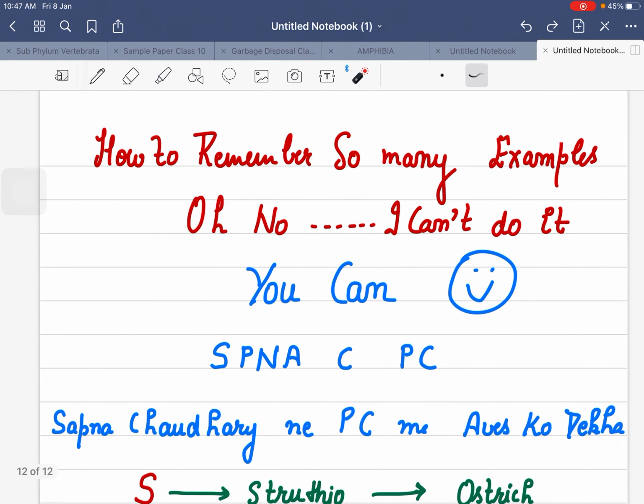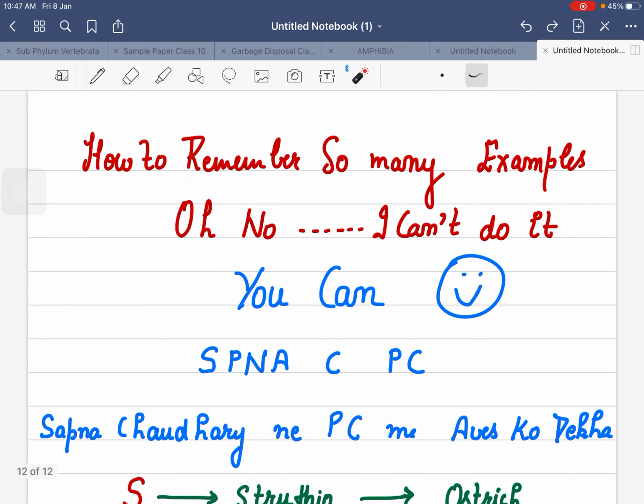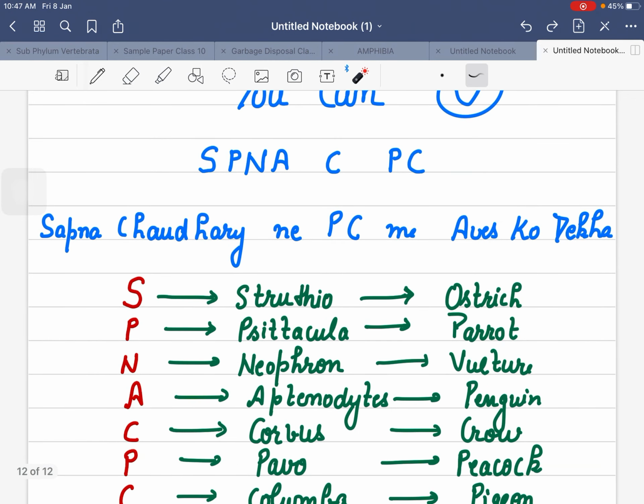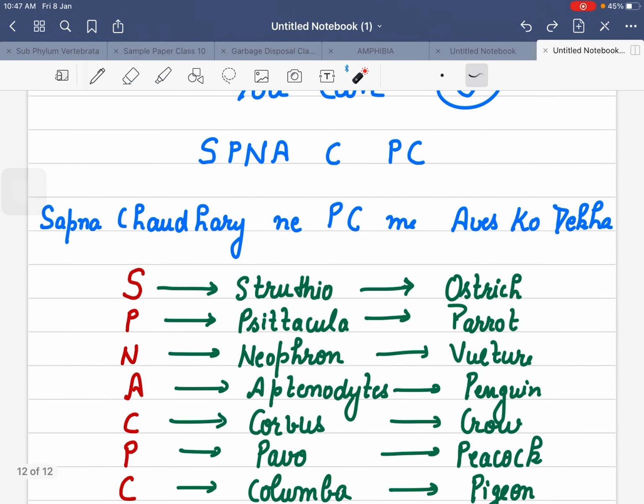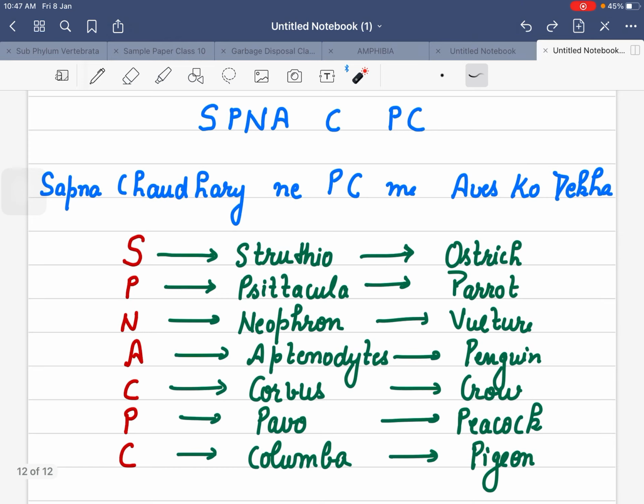Now, mostly what comes to our mind is that I cannot do this, I cannot remember it, but no, we can. Child, when you are going to become a doctor, you have to remember lots of things. You have to give medicine to your patient. You have to examine your patient. So it doesn't matter, you are in the preparatory phase. So definitely you can do it. So there is one shortcut for that.